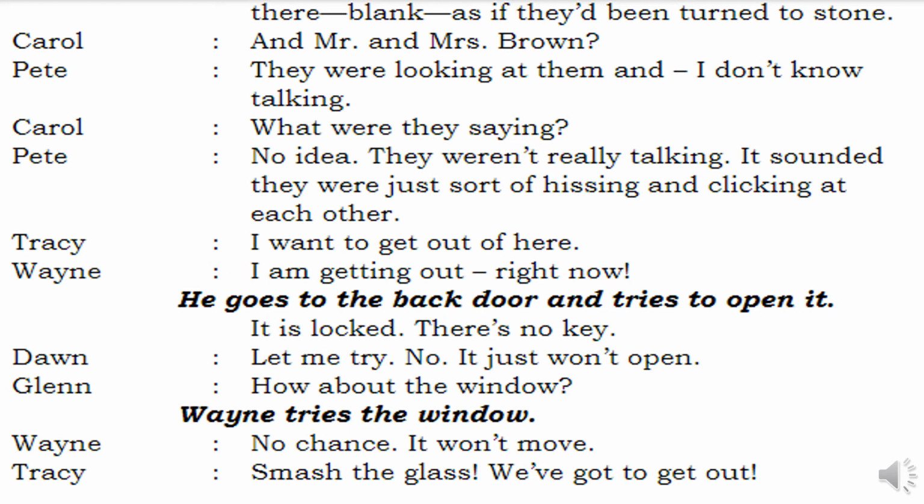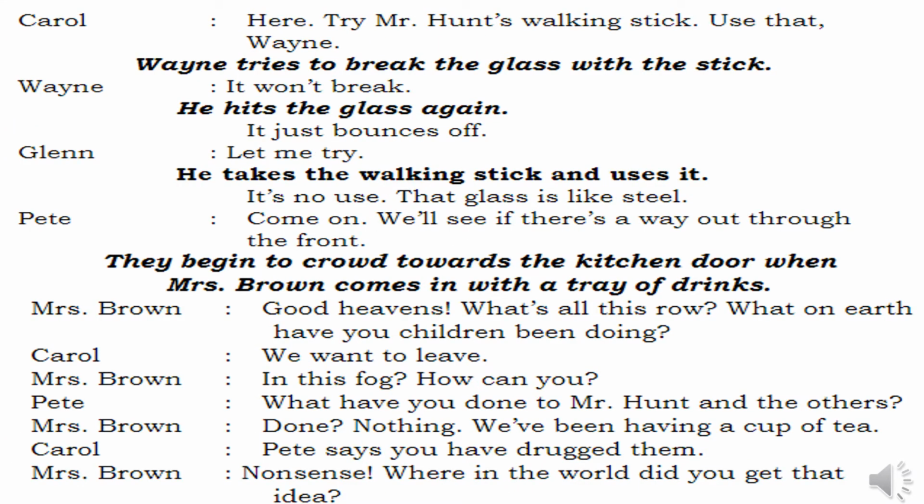Tracy says, smash the glass. We have got to get out. Tracy says somehow we have to get out. Smash the glass also, no problem. Then what happens? Will they smash? Let's see. So Carol says, here, try Mr. Hunt's walking stick, use that Wayne. Mr. Hunt, before going inside the sitting room, hung that particular walking stick on the chair in the kitchen. So take this Mr. Hunt's walking stick, use this Wayne and break the window's glass, he says.